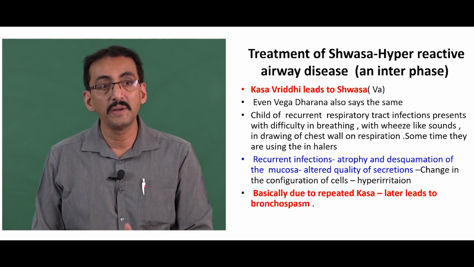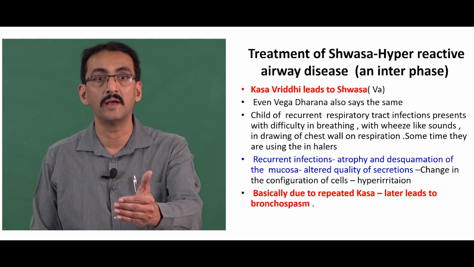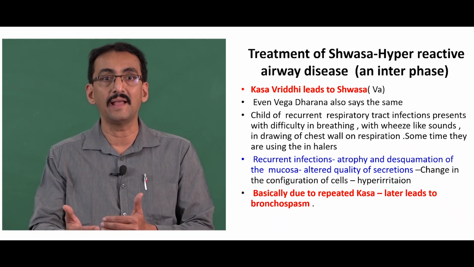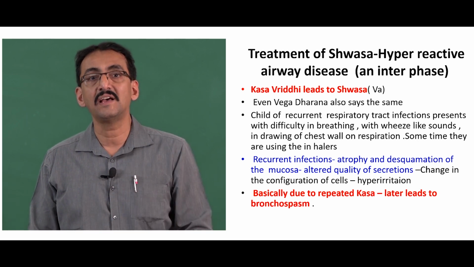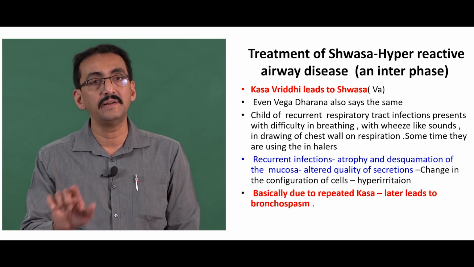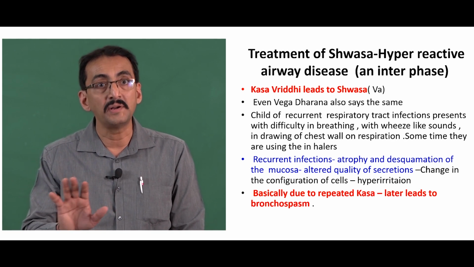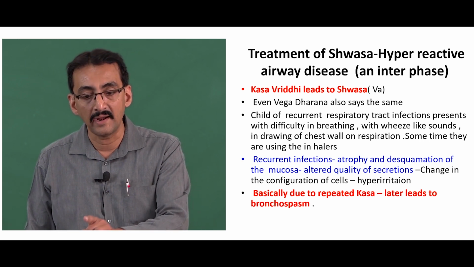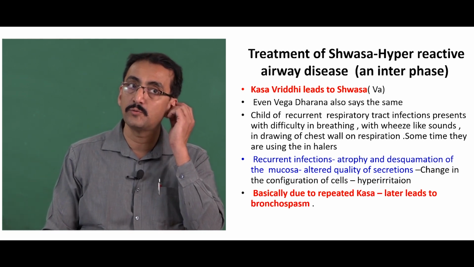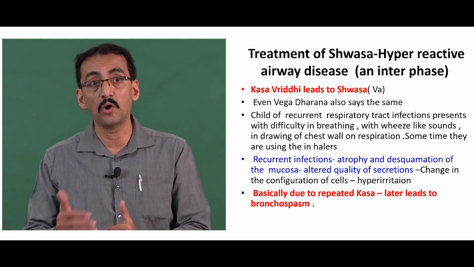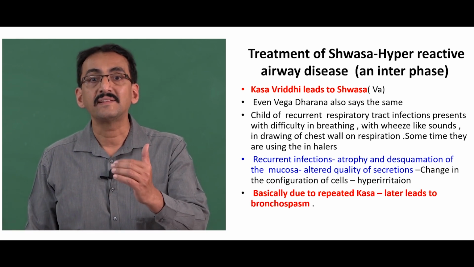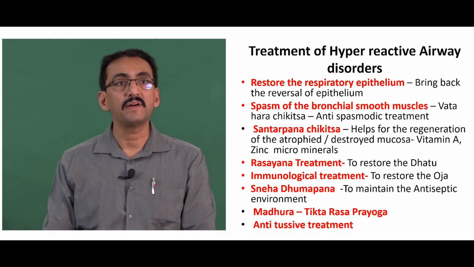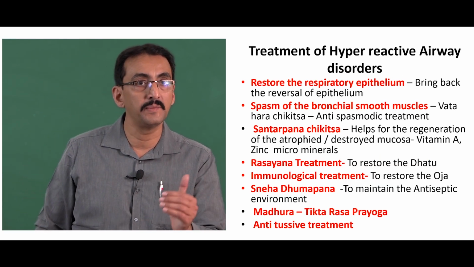Basically, this is due to repeated Kasa. Kasa Rodha Bhave Shwasa: here Shwasa occurs because of repeated Kasa attacks. Such conditions are termed hyperreactive airway disease in contemporary medical science. The same is explained here as an interface between Kasa and Shwasa. Because of repeated Kasa, it later leads to bronchospasm and an asthma-like presentation. Now, the treatment of hyperreactive airway disorders, the interface between Kasa and Shwasa.